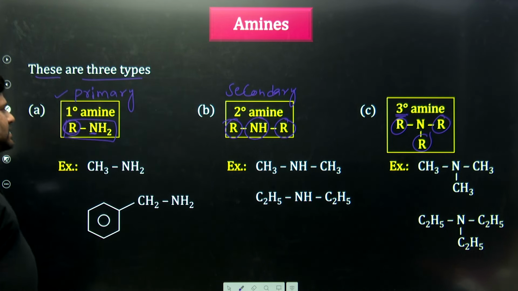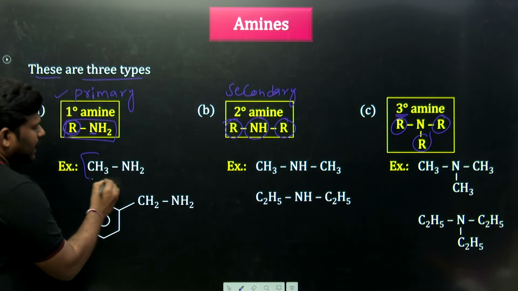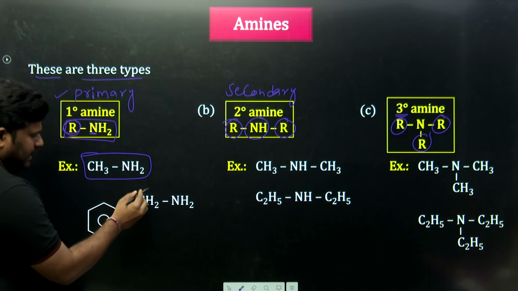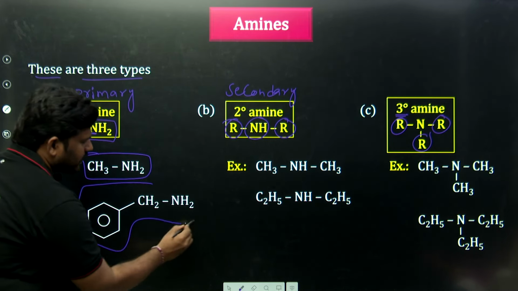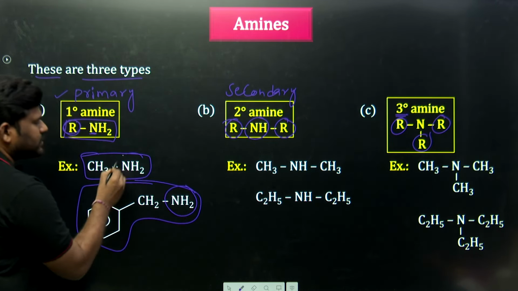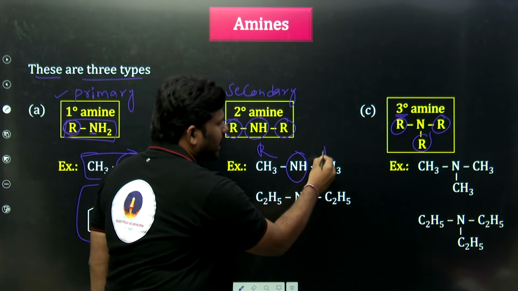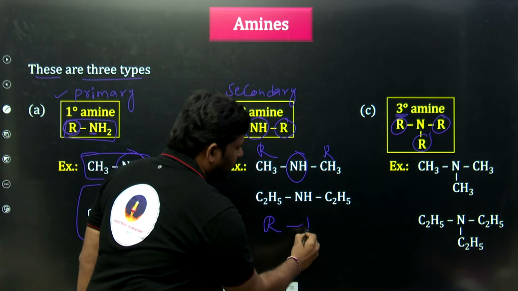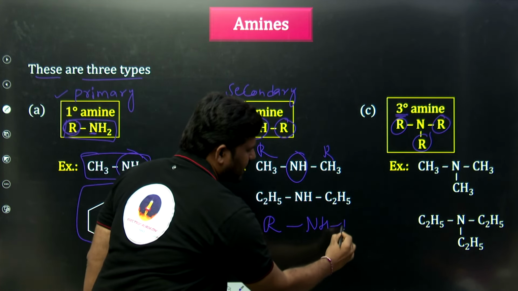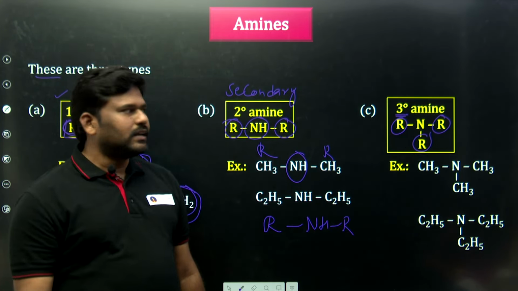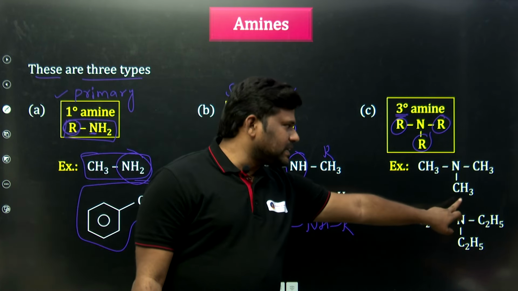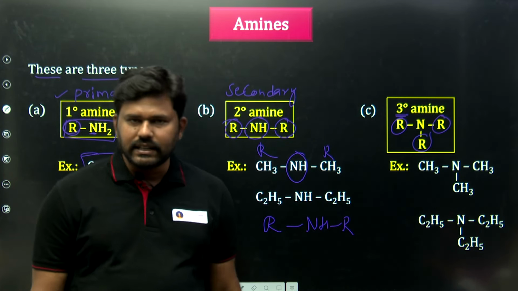So, let us see the examples. CH3NH2, and this one also has an NH2 group, you check this, that is it. So your NH there, an R group there, an R group there, RNHR, this is called secondary amine. These are CH3N, CH3, CH3, those are called tertiary amines.